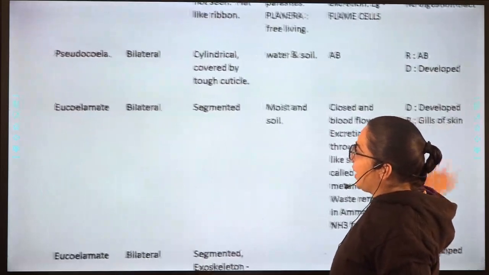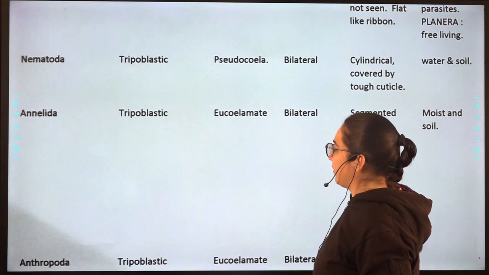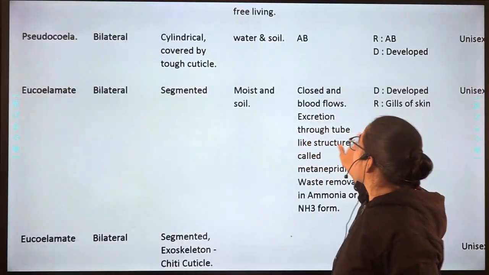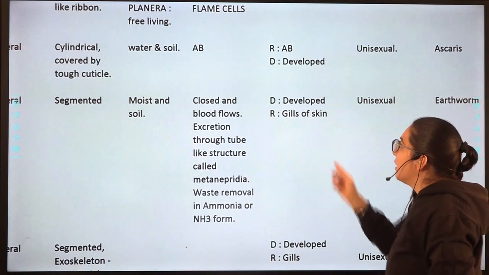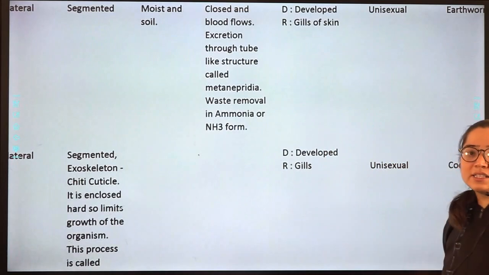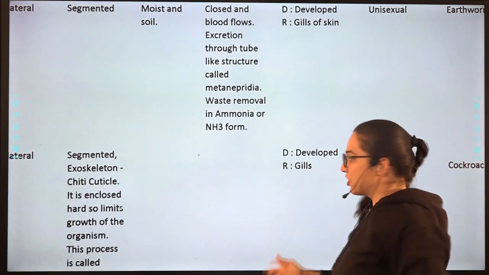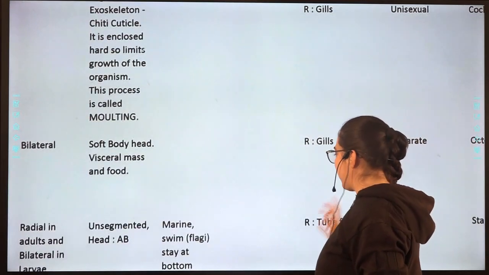After Nematoda you have Annelida. In Annelida, the digestive system is very much developed and the respiration is through gills. Arthropoda, the digestive system is developed and how is the respiration? Again by gills. Here, Mollusca, respiration by gills.